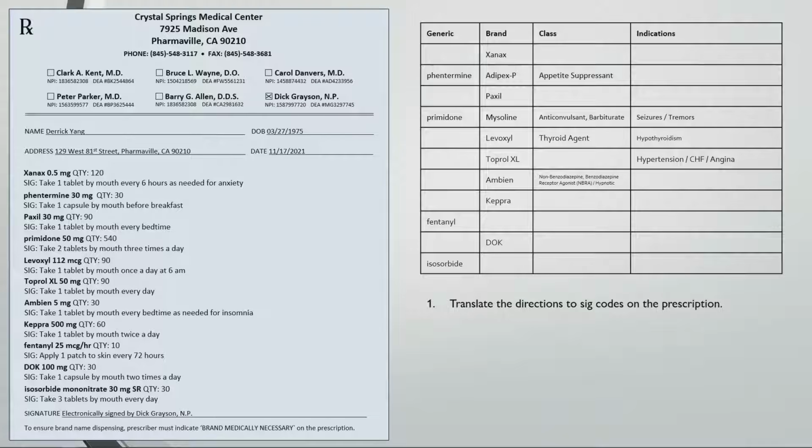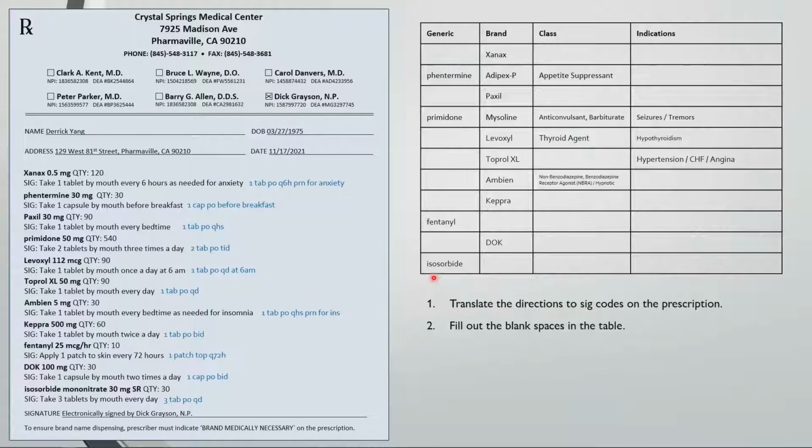Here's another script with a list of maintenance medications, but instead of translating the Sig codes, this time let's change the directions into Sig codes. For example, take 1 tablet by mouth every 6 hours as needed for anxiety is 1 tab PO Q6H PRN for anxiety. This is 1 cap PO before breakfast, 1 tab PO QHS, 2 tab PO TID, and so on. So take a second to look these over, and then let's fill out the blank spaces in the table.